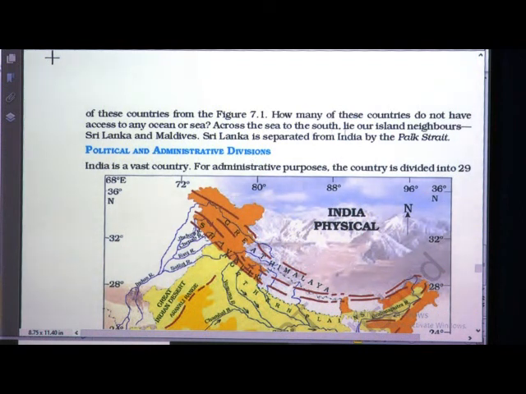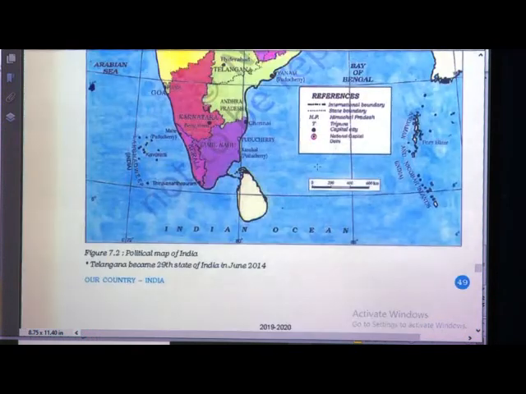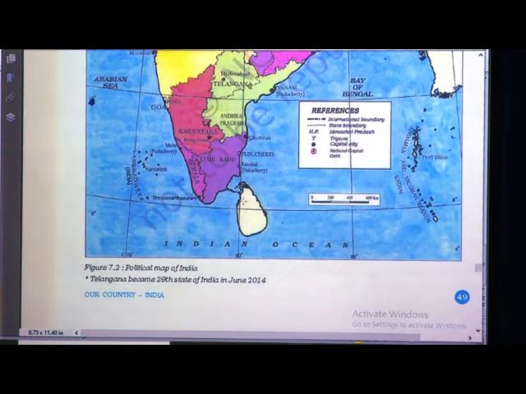Across the sea to the south lie our island neighbors Sri Lanka and Maldives. Sri Lanka is separated from India by the Palk Strait. See here, it is given here. It is Sri Lanka, it is separated from India by the Palk Strait. This line you can see is called the Palk Strait. So, India and Sri Lanka are separated by this Palk Strait.